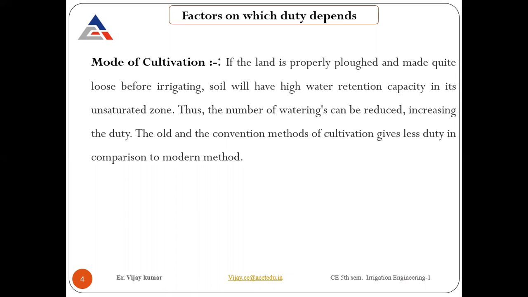But nowadays we have mechanical equipment, tractors, very high-power machines. They plough the land very deep. Due to that, soil particles are extracted from the soil itself, and water is not going to flow freely. In that case, duty comes out to be less. So that's how mode of cultivation affects your duty. I hope it is clear to everyone.